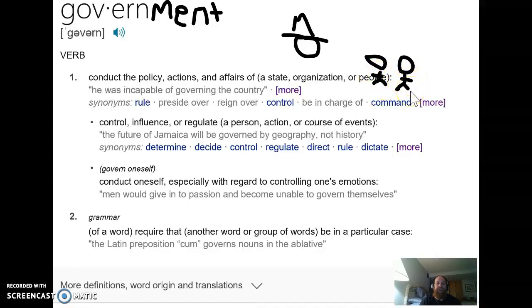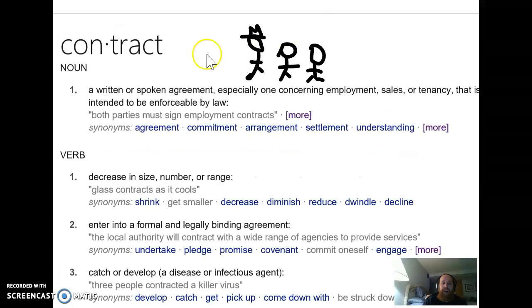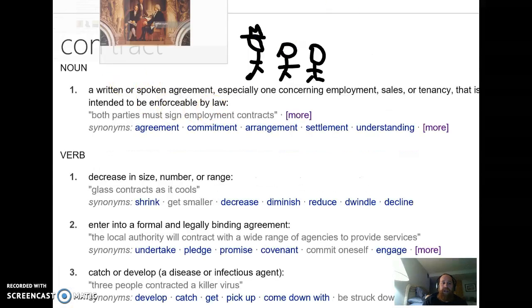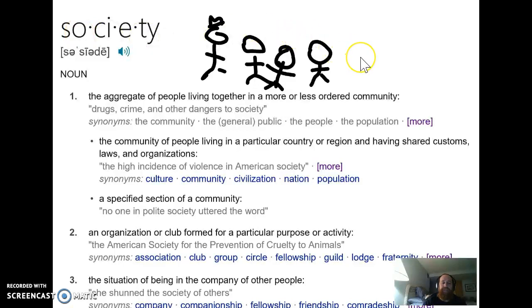Right? Those are our three big words we're going to look at. We looked at government, we looked at contract, and we looked at society.